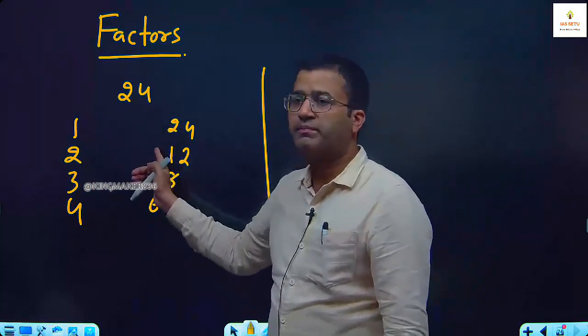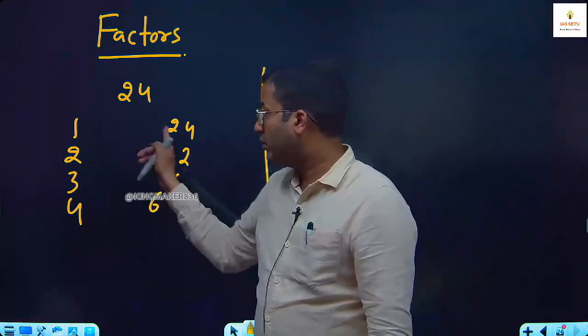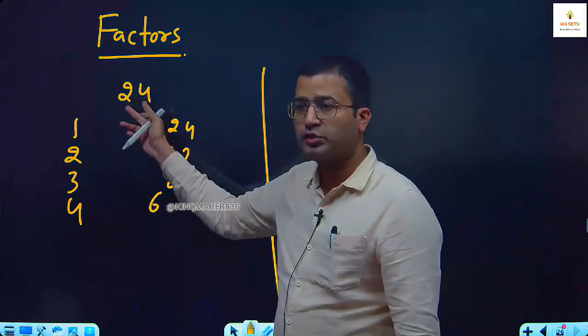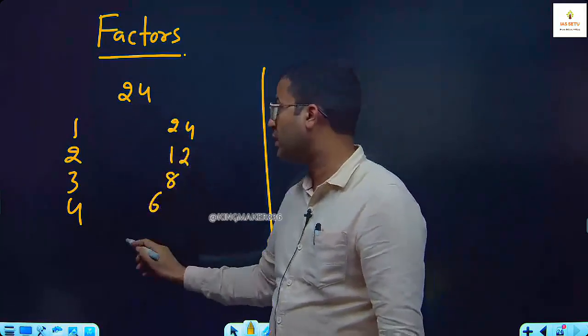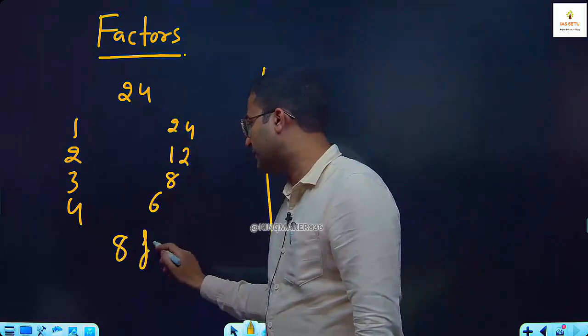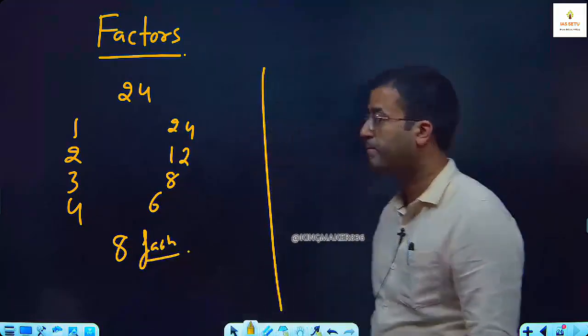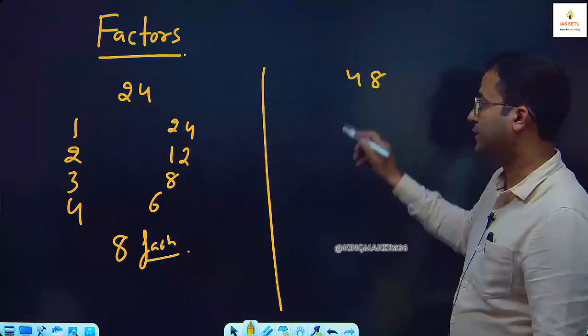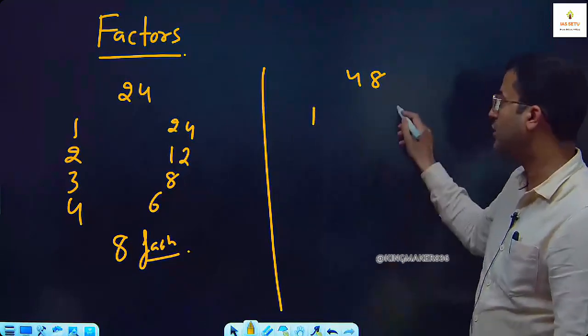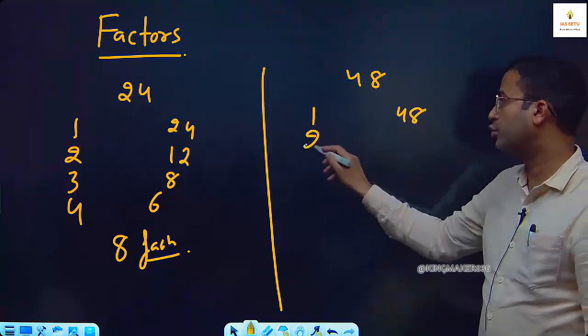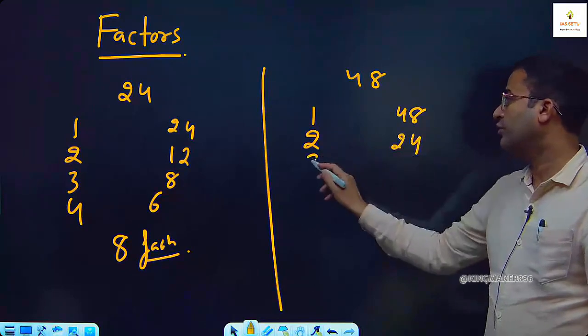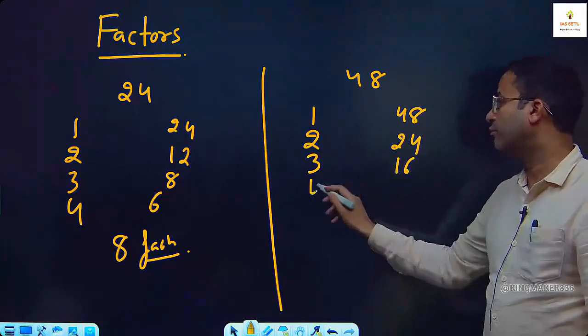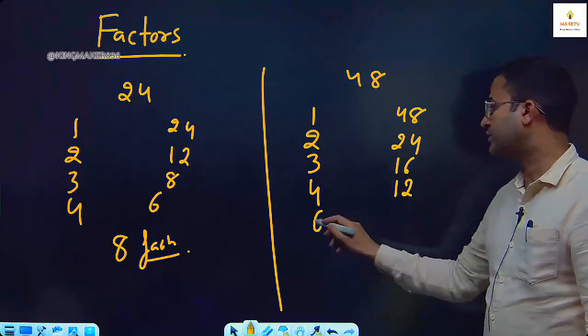Factors always come in pairs. 1 and 24, the product is equal to the number. So this makes it a little easier. 24 has 8 factors. Like 48. What are the factors of 48? 1, 48, 2, 24, 3, 16, 4, 12, 6, 8.